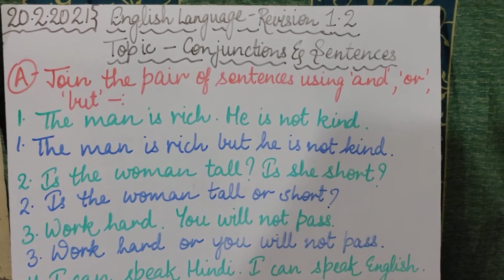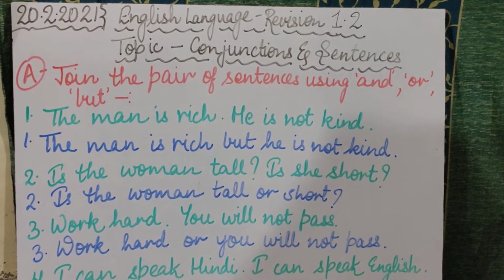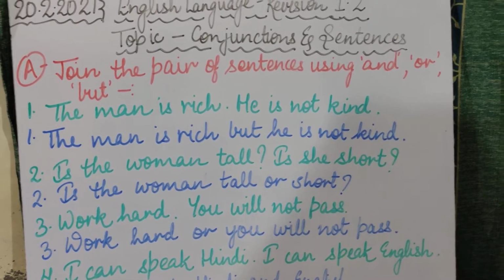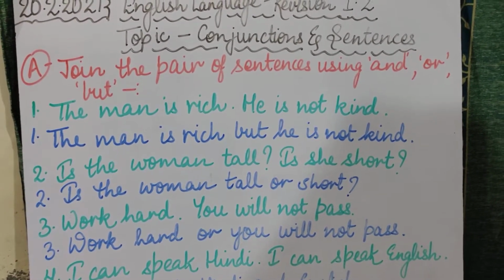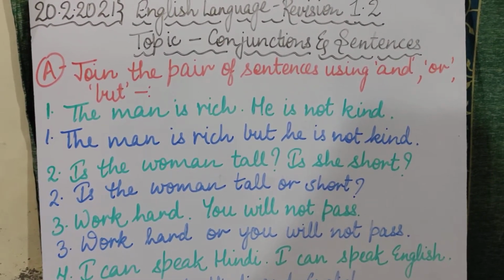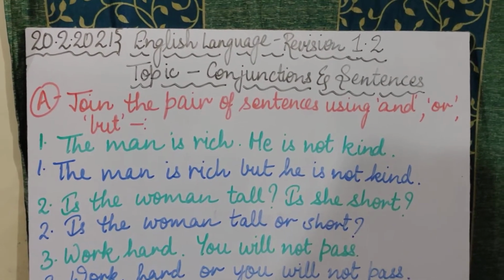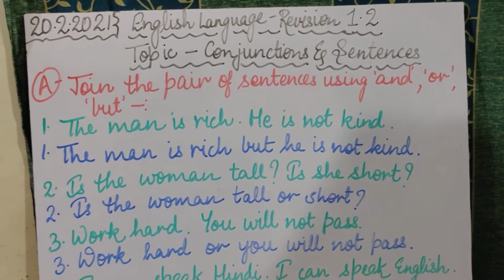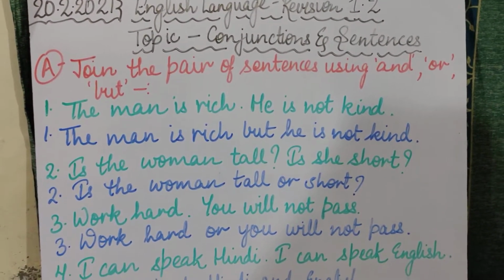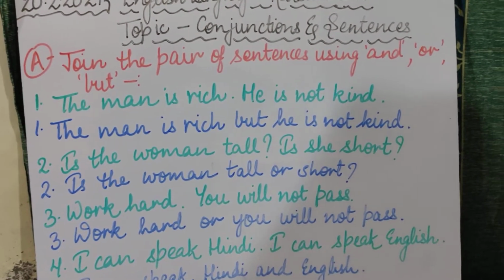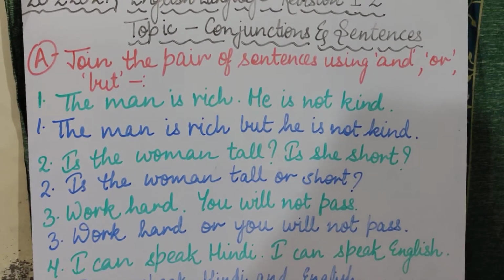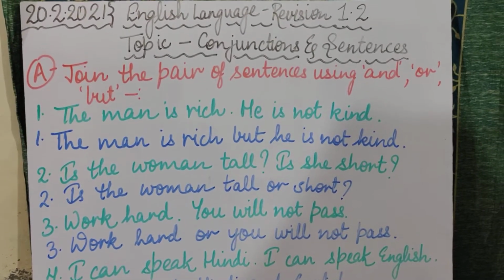So make sure, children, that you come to school with your bags, okay, and your timetable will be sent to you from school, and you have to come to school according to that timetable, okay. Bring your books and copies according to that timetable, and when you come to school we will be doing our final revision of all the course which will be coming for your final term exam.